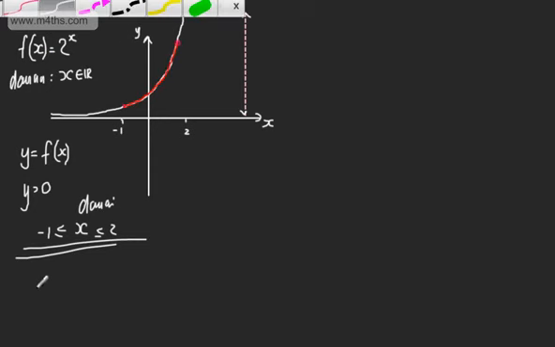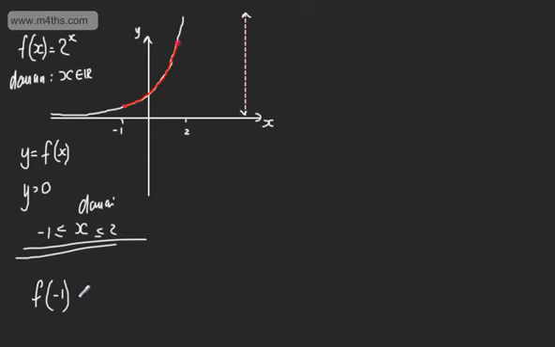So if I did now the f of -1, 2 to the -1 is going to give me now 1/2. And then if we did the f of 2, so remember, this is my independent variable. This is giving rise now to the dependent variable. If I put in 2, we're going to get 2 to the power 2, which is going to be 4. So we could now say that the range y is going to be between 1/2 and 4. So by restricting the domain and a quick sketch, we can see how that works.